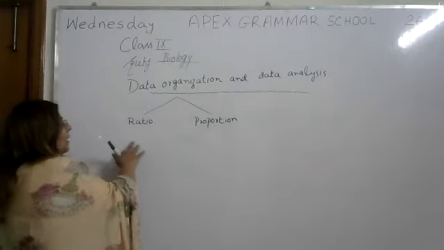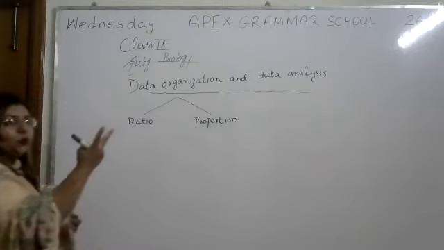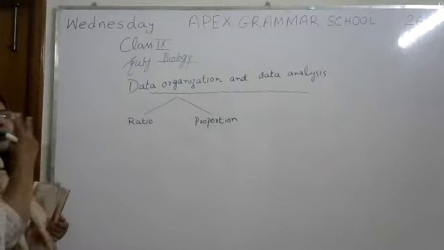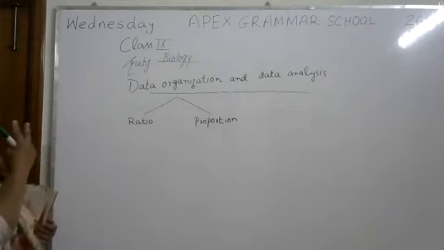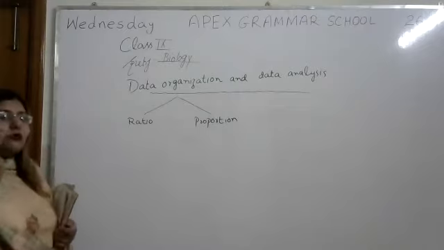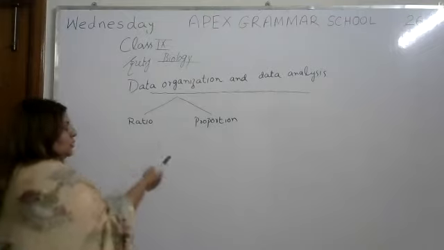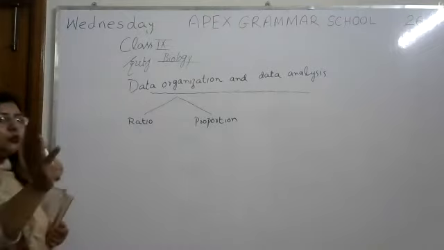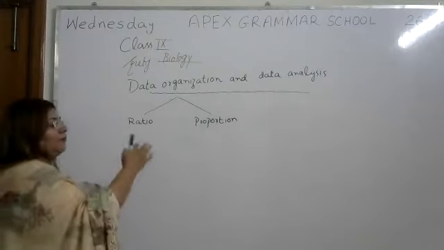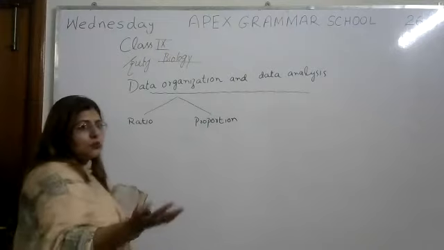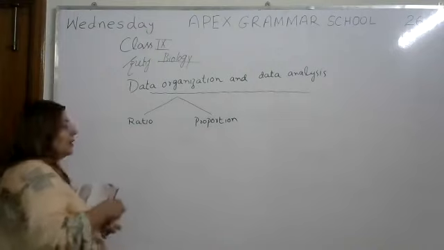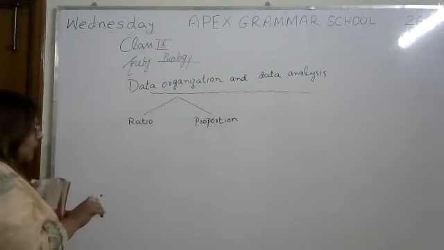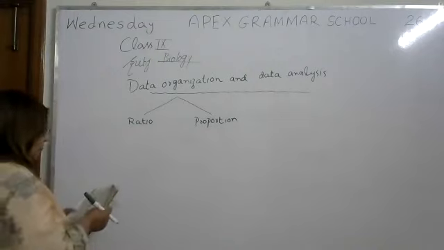Ratio means to compare the quantity between two things. But proportion is when we get two different ratios and then we compare them. I will explain with the help of an example.